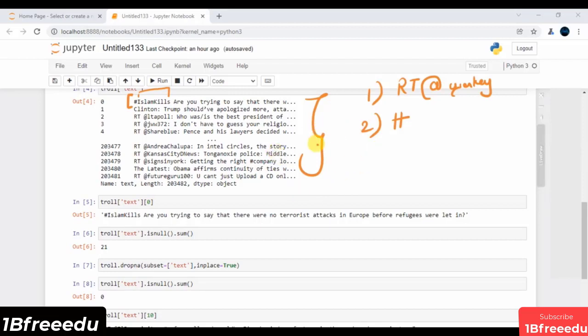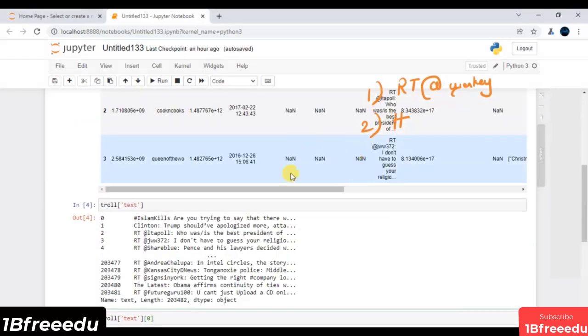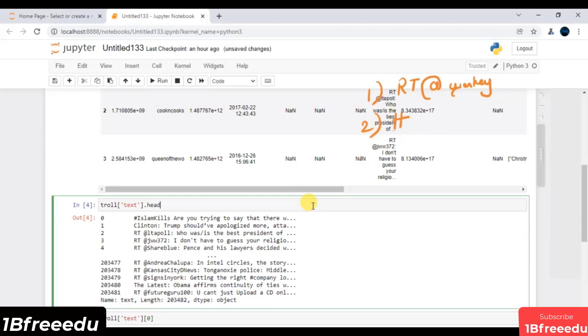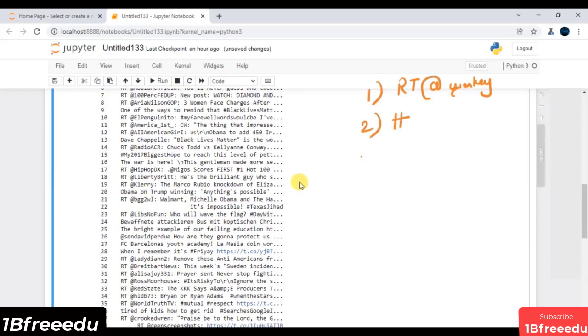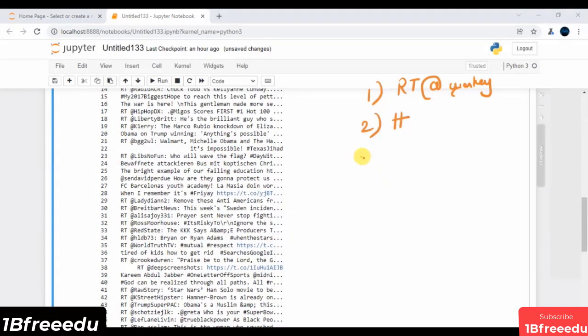So let's try to understand some more things as well. So what I will do is on top of this, just pass, let's say, the top 50 values. Let me just execute this line of code. These are typically my first 50 values. Now, from this table, the third thing that you can figure out is that I have some hyperlinks. Again, these are typically my hyperlinks. Again, we have to remove these as well. And in general, it can either start with HTTPS or it can also start with HTTP.